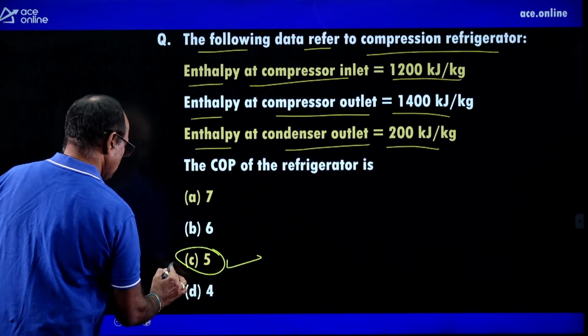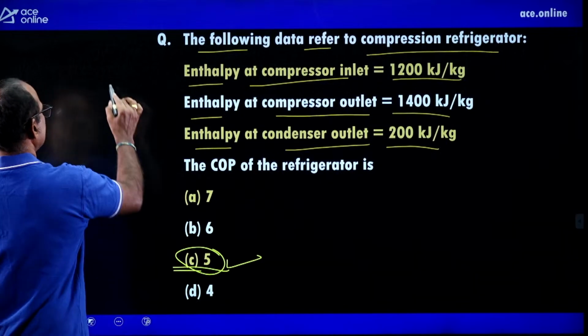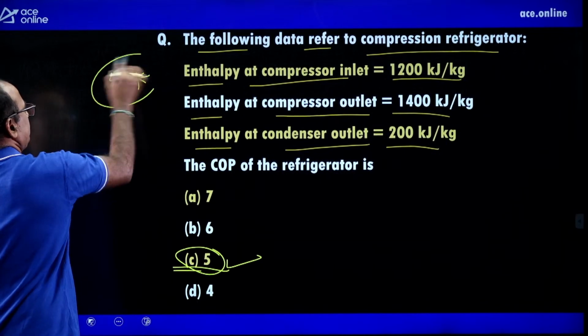Option C is absolutely correct. Okay, it is also a most expected question. Then I can say it is a 5-star question.